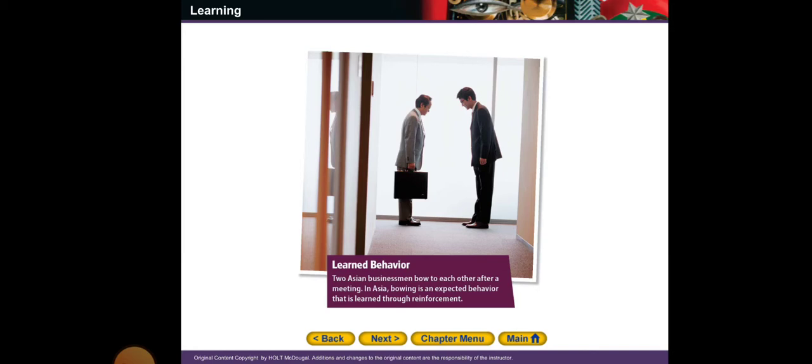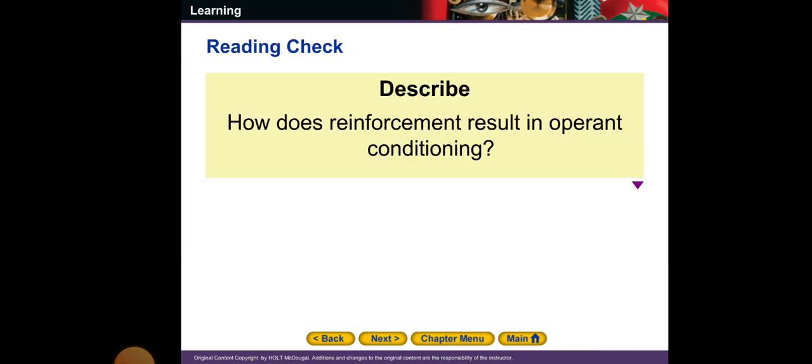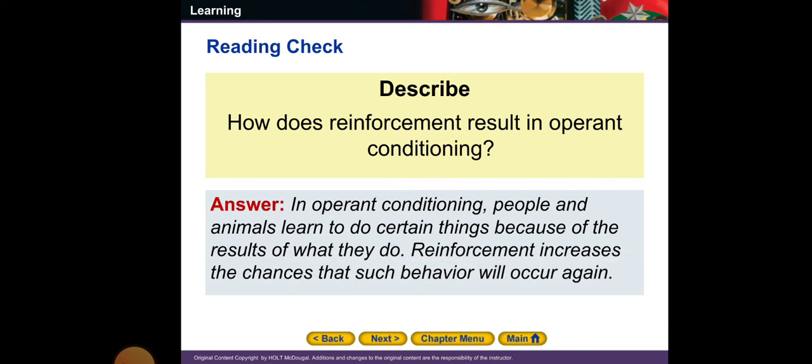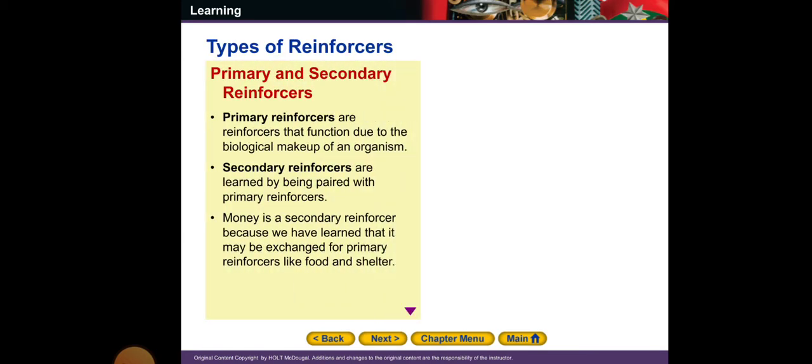Asian businessmen bow to each other after a meeting in Asia. Bowing is an expected behavior that's learned through reinforcement. So, describe how reinforcement results in operant conditioning. In operant conditioning, people and animals learn to do certain things. Why? Because of the results of what they do. Reinforcement increases the chances that such behavior will occur again.